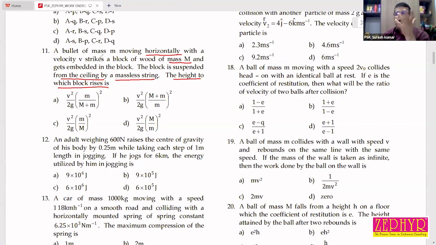This is what kind of collision? After collision, the bodies may stick together and move with a common velocity is called dash collision. Perfectly elastic or perfectly inelastic? Perfectly inelastic. So this is the case of perfectly or completely inelastic collision. That is, after collision, the bodies stick together and move with a common velocity. That is called perfectly inelastic collision.